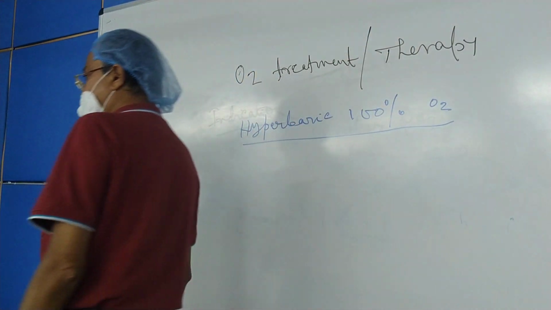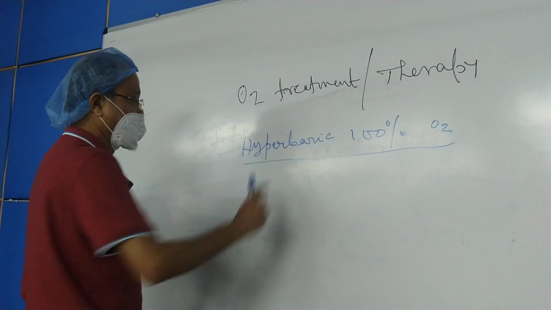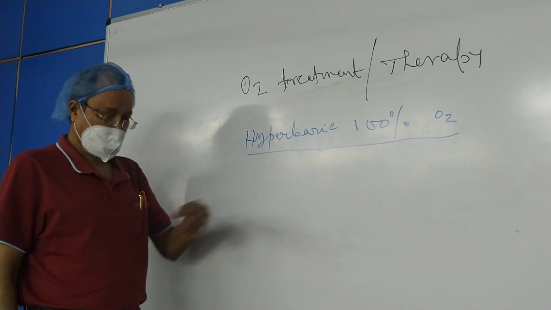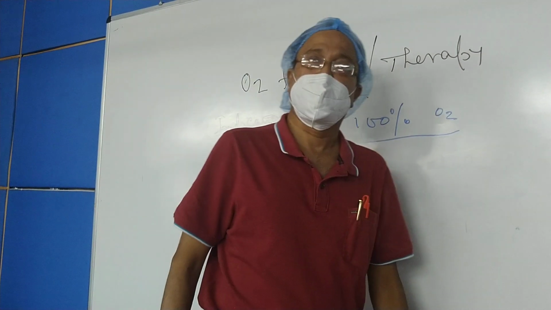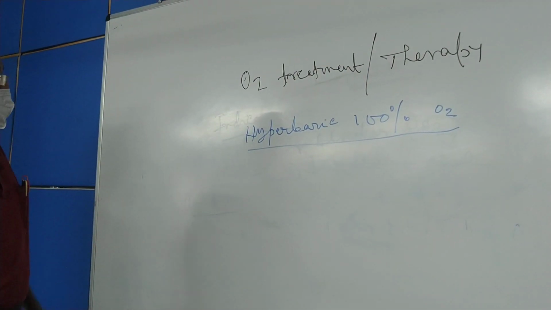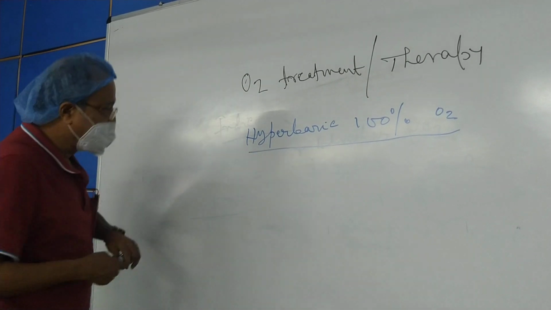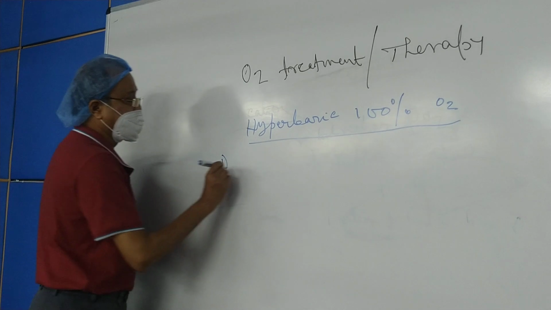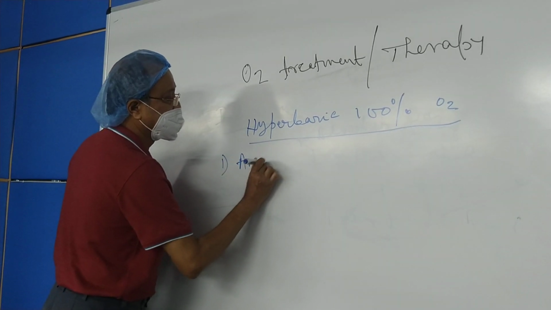Hyperbaric, baric means pressure, barometer, from there the barometer terminology has come. So hyperbaric 100% oxygen. What are the indications of hyperbaric 100% oxygen? The indication is very important: number 1, anemic hypoxia.